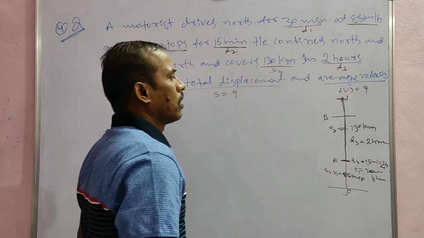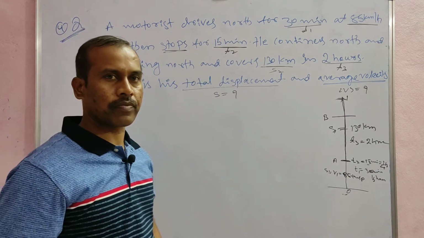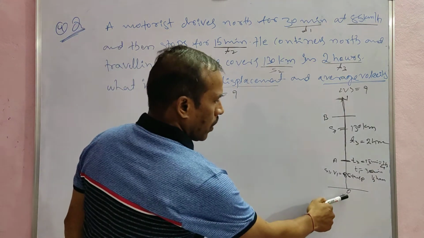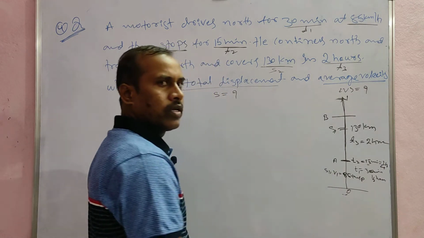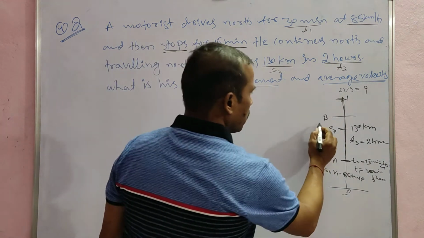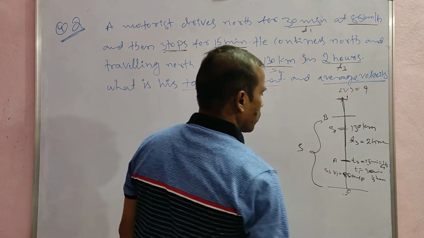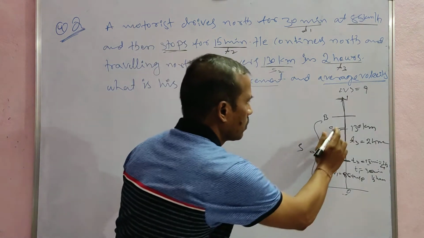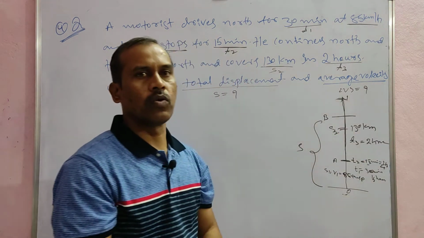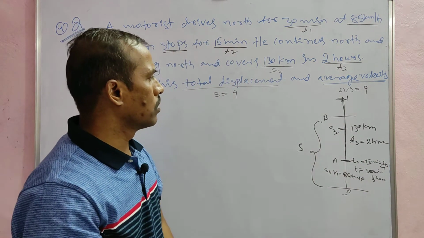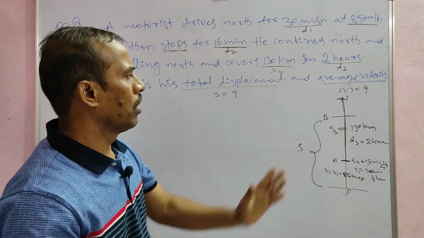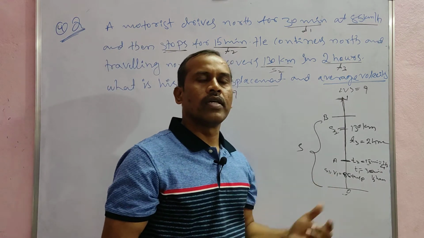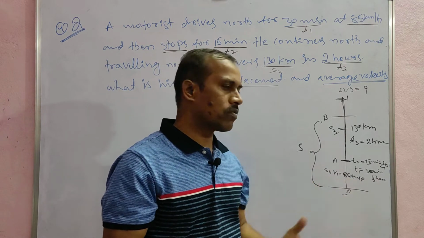Now the total displacement of the motorist, O to B. So S is equal to S1 plus S2. The total displacement of the motorist, S, is equal to S1 plus S2. Now we don't know the S1 value.